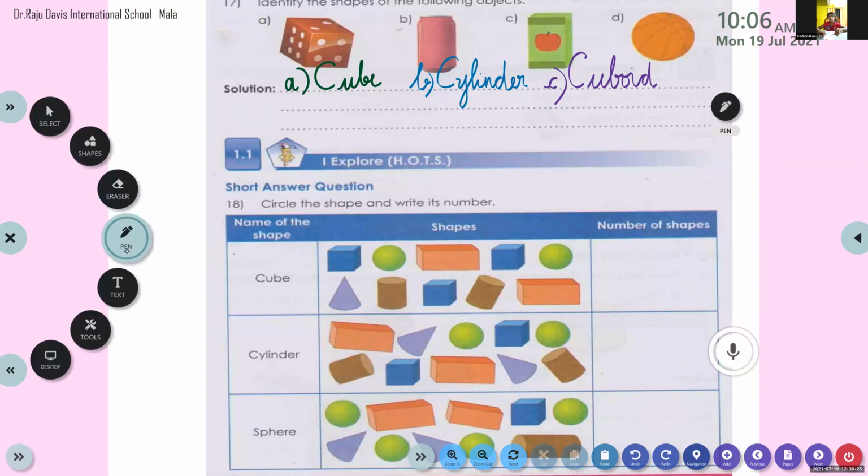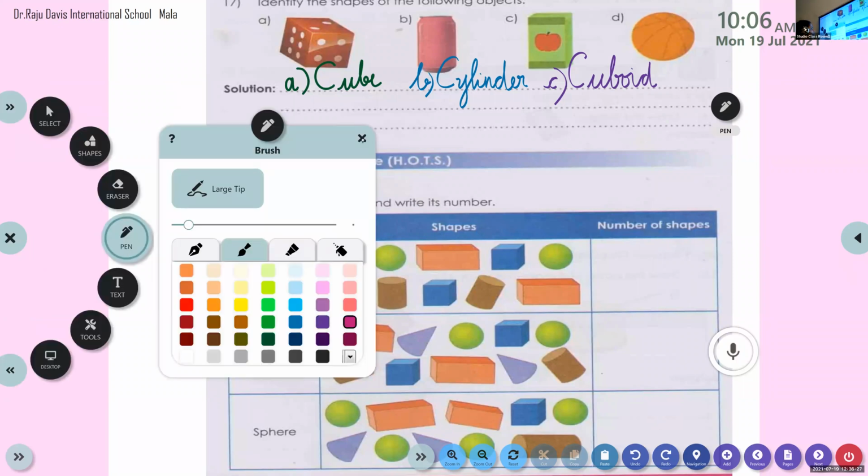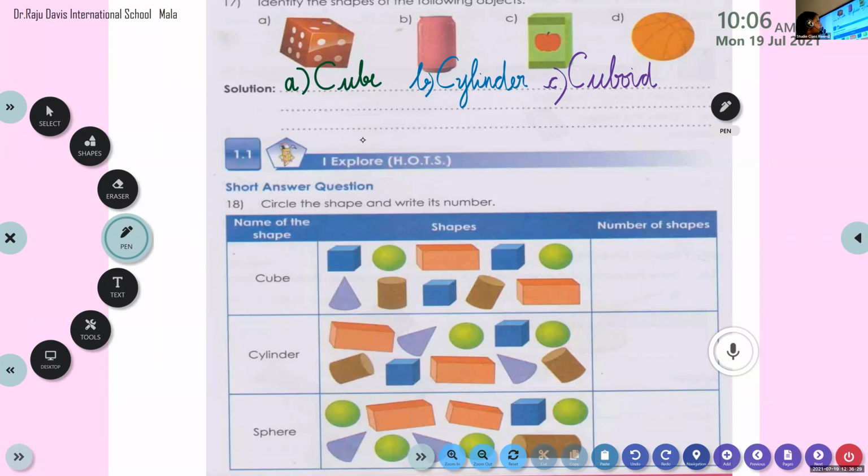C-U-B-O-I. Very good. C-U-B-O-I-D. Cuboid. C-U-B-O-I-D. Cuboid. And Darshak, please unmute.